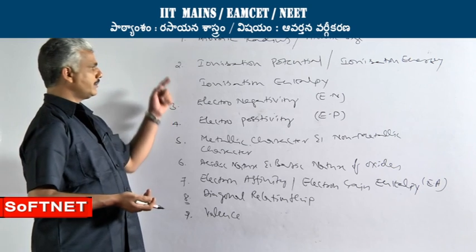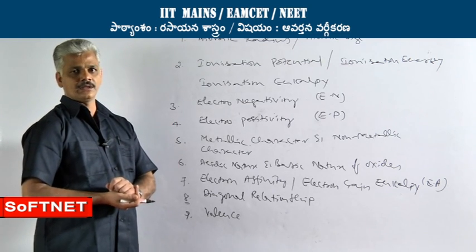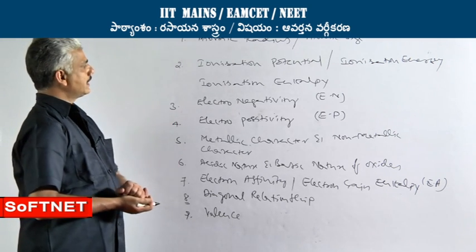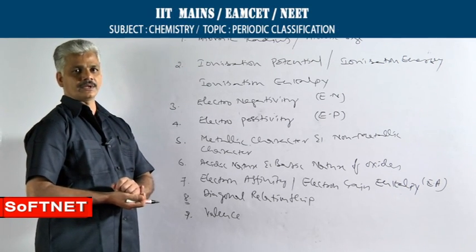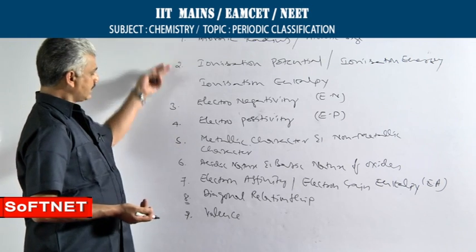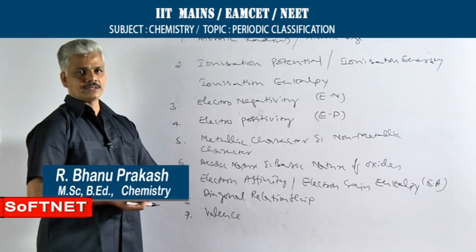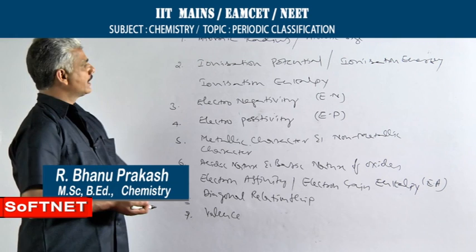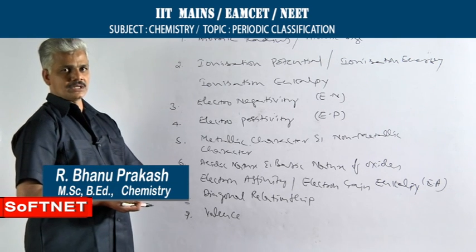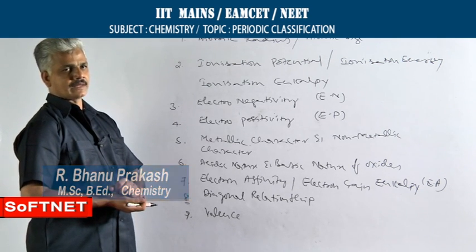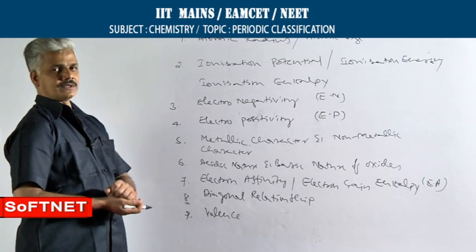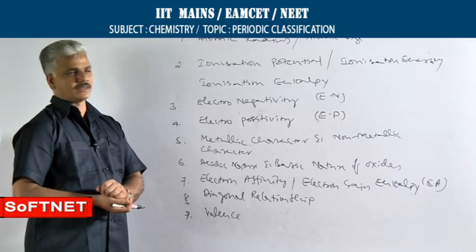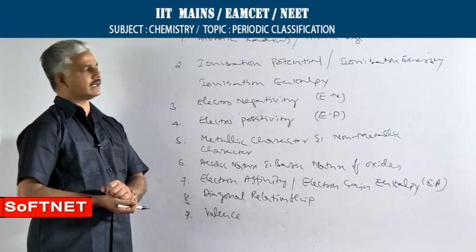The remaining 8 properties are applicable throughout the periodic table, and hence they can be considered periodic properties. A detailed study of these 9 properties has to be done: how these properties change along a period and down the group, and what is the reason for that change. That is what has to be studied in detail.